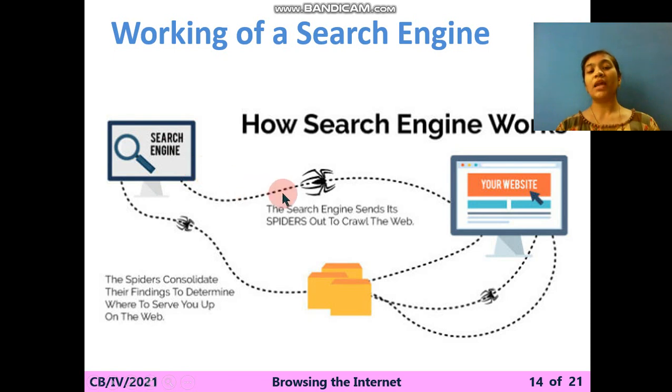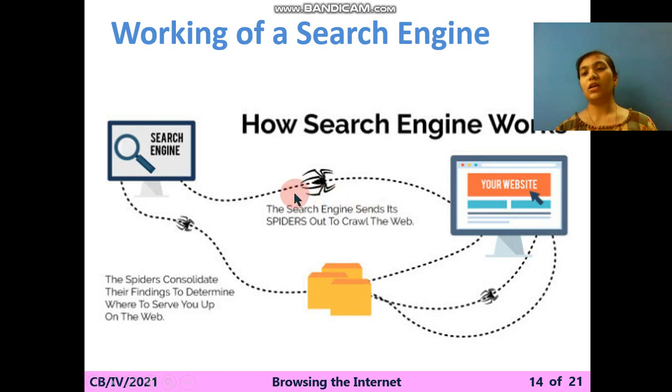Next, when you enter the key, means when you click on this search key, what will happen? One spider, this is an assumption that a spider will come out from the search engine. This is one type of assumption. Okay, so the search engine sends its spider out to crawl the web.